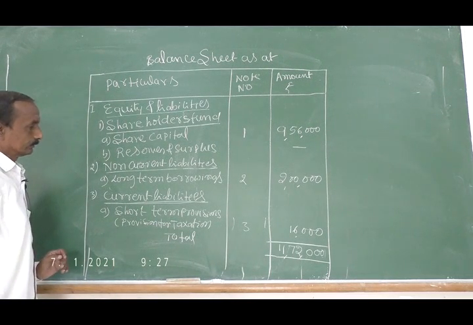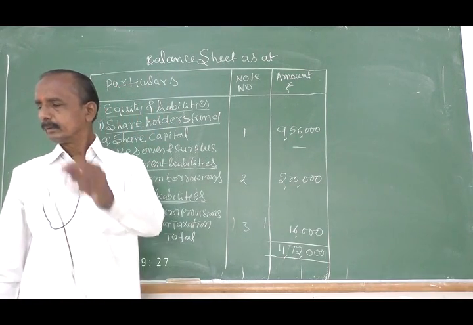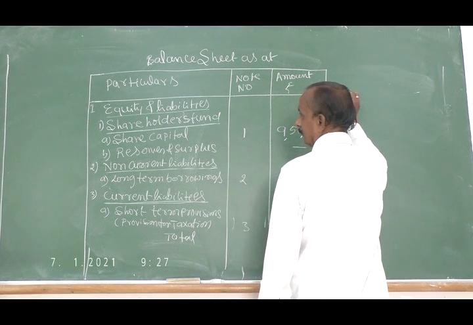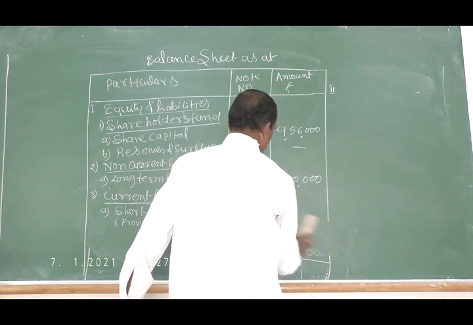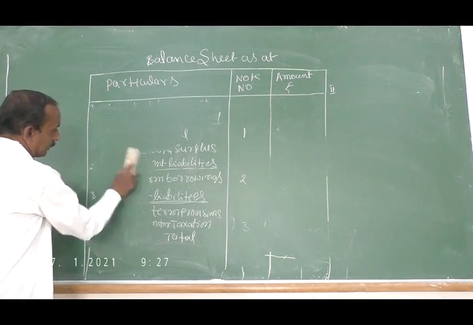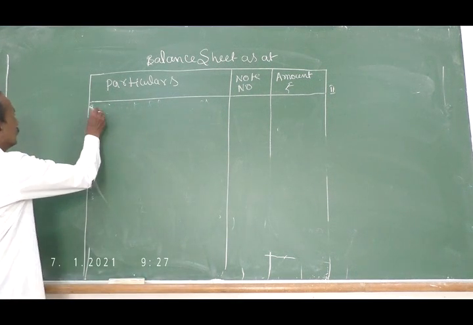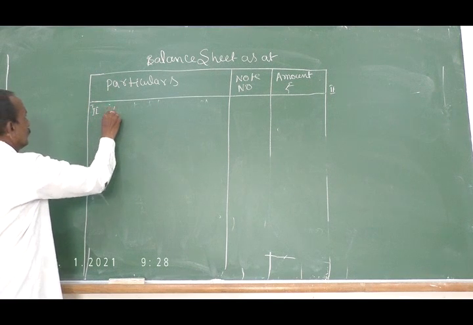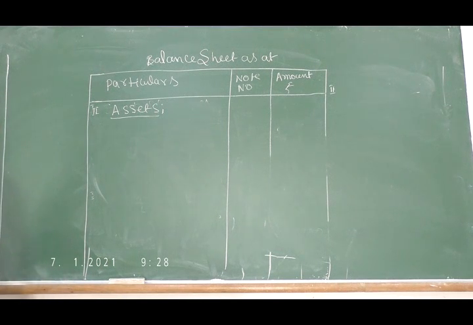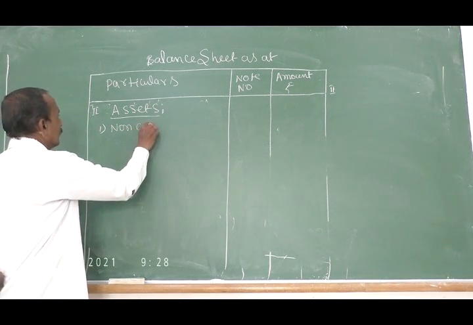Liability side is over. Next, assets. Non-current assets.